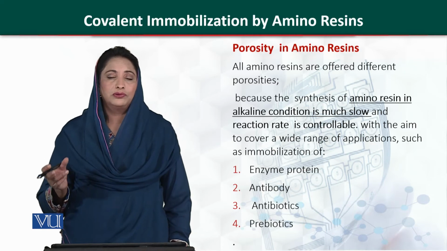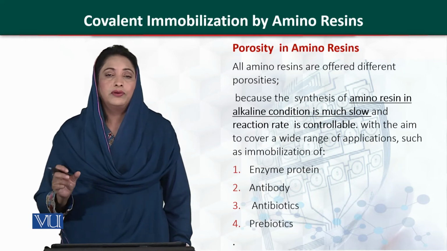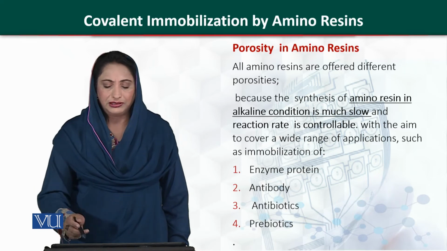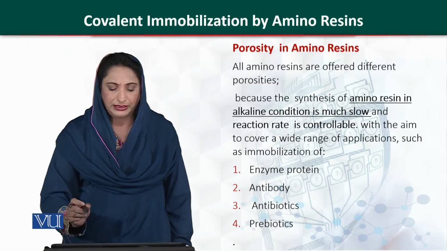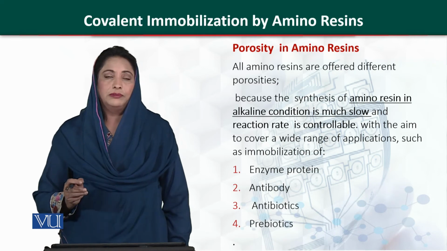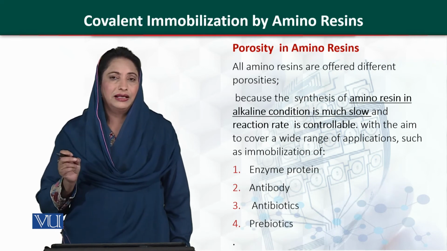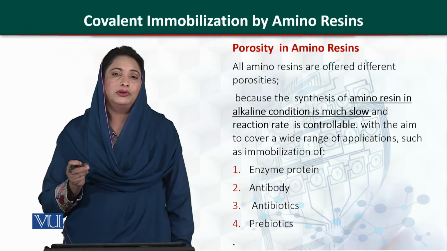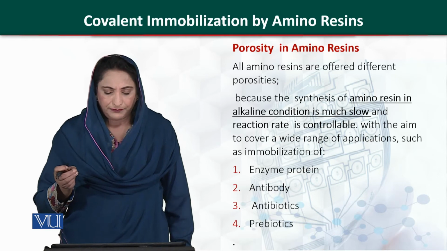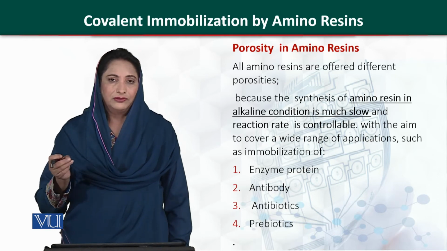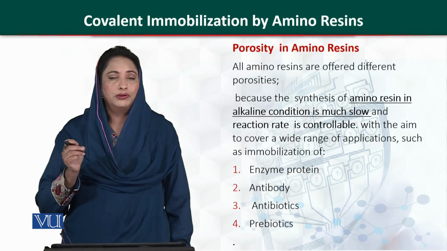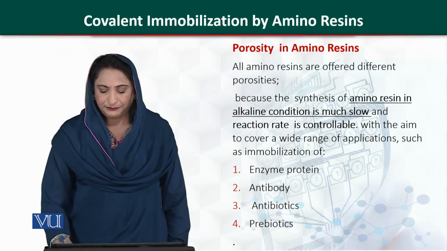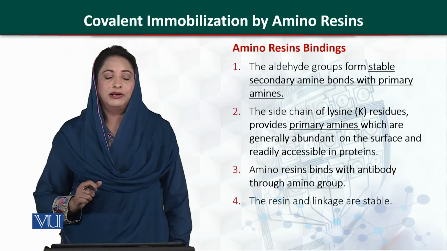Once we can control the porosity, we can control the size of the pores, which can hold different types of biorecognition element. This biorecognition element could be a protein, an antibody, an antibiotic or a prebiotic. Now you can imagine yourself how much difference there is in the molecular weight of an enzyme, an antibiotic or a prebiotic. So we need a proper pore size for immobilizing the bioreceptor element. So that is how we can use this amino resin.